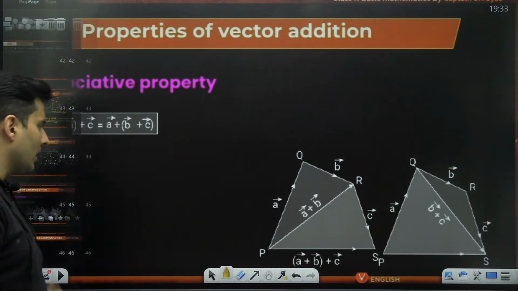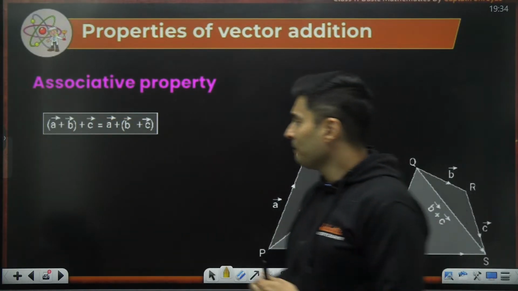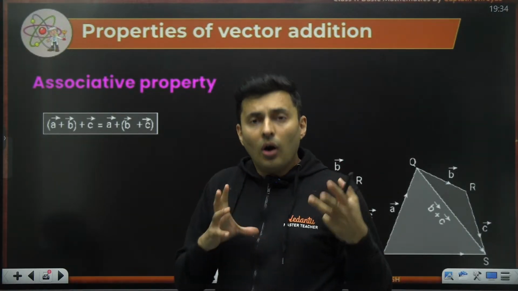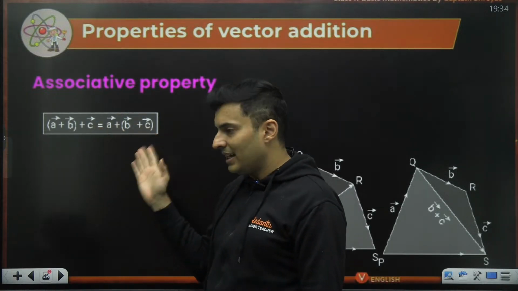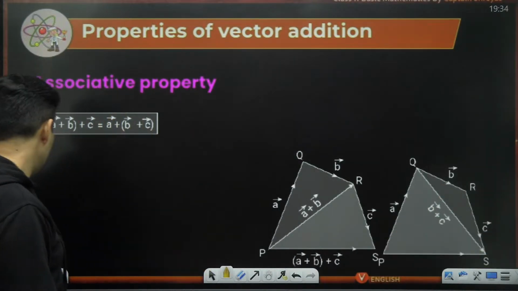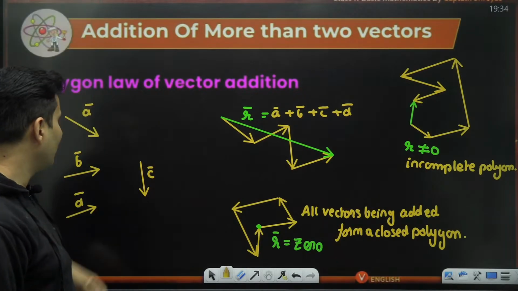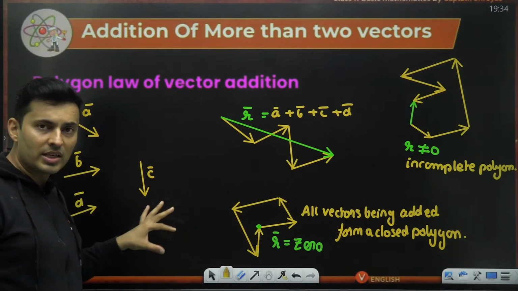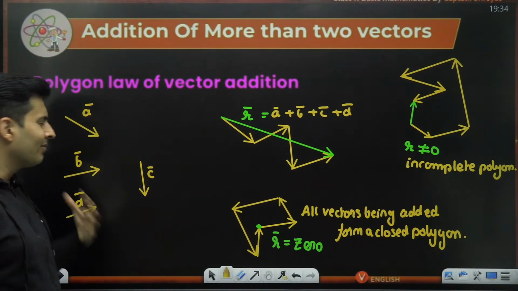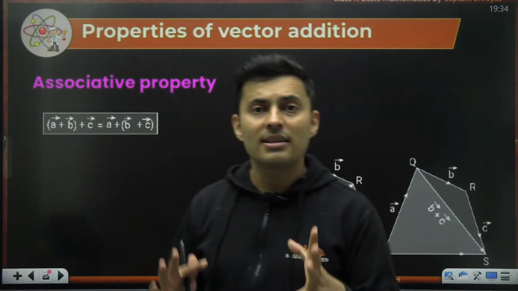Clear, guys? Okay. Now, the last property over here is the associative property, meaning whether you add A and B first and then add it to C, or you add B and C first and then add it to A, doesn't matter. The result will be the same. It's like an extension of the commutative property. So whether I take A and B first and then add it to C, or B and C first and then add it to A, or B and D and C first and then add it to A, doesn't matter. You can take any first and then anything at the end. The result will be the same.